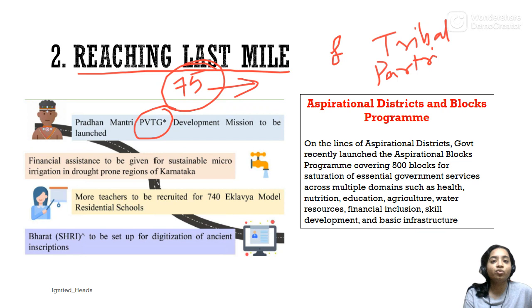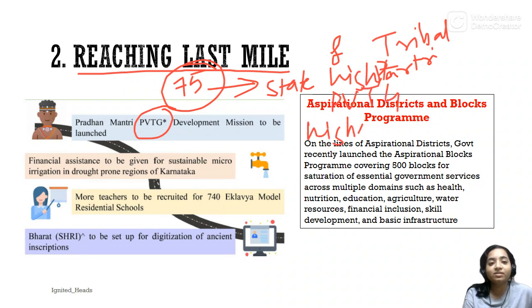Do make a note and comment in the section below which state has the highest number of PVTGs, the highest number of tribals, and which report suggested about PVTGs. Next, this is specific to Karnataka, the drought-prone region of Karnataka.